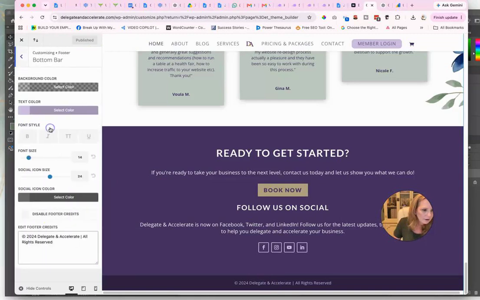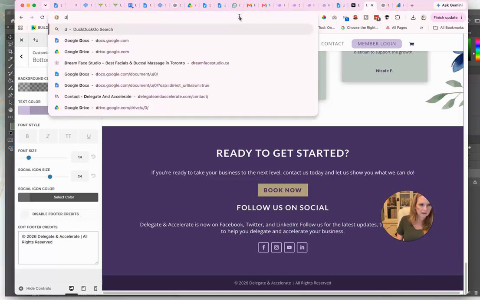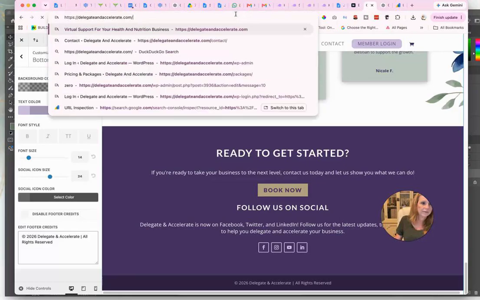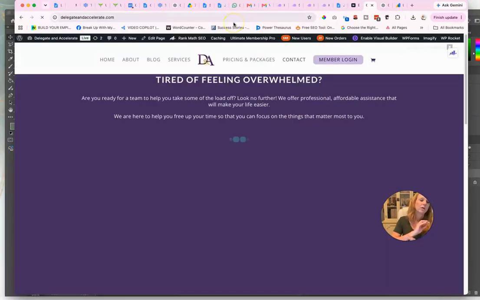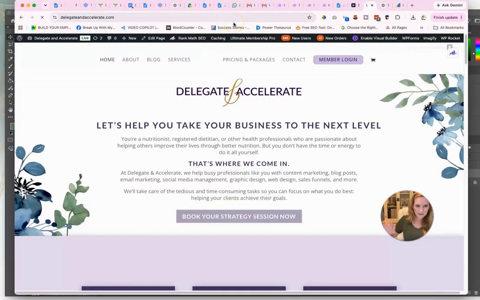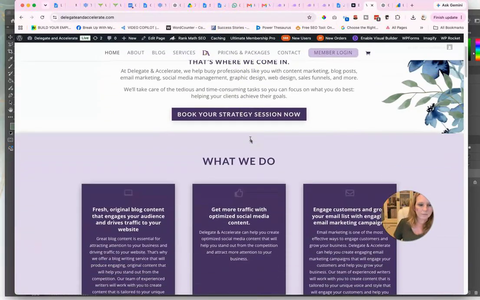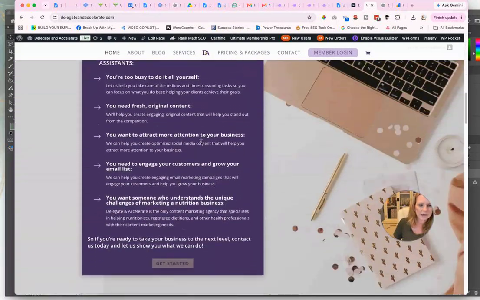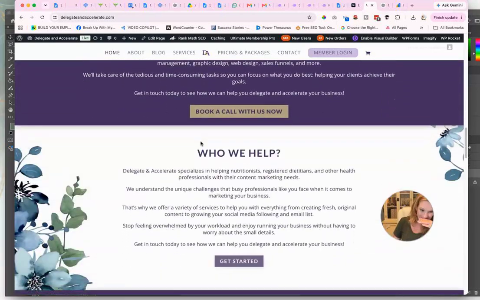Footer, bottom bar. 2026. Done. Publish. Awesome. One of the things that needs to be done is for Delegate and Accelerate, I need to redo this homepage. I haven't updated the homepage in a while. So that is on my list of things to do because your business has evolved. It probably hasn't been done in maybe even 2 years.